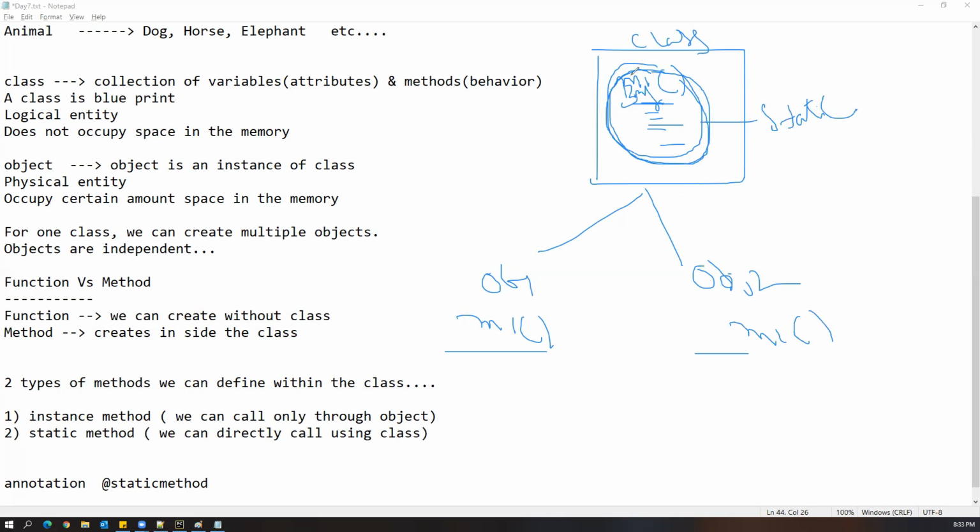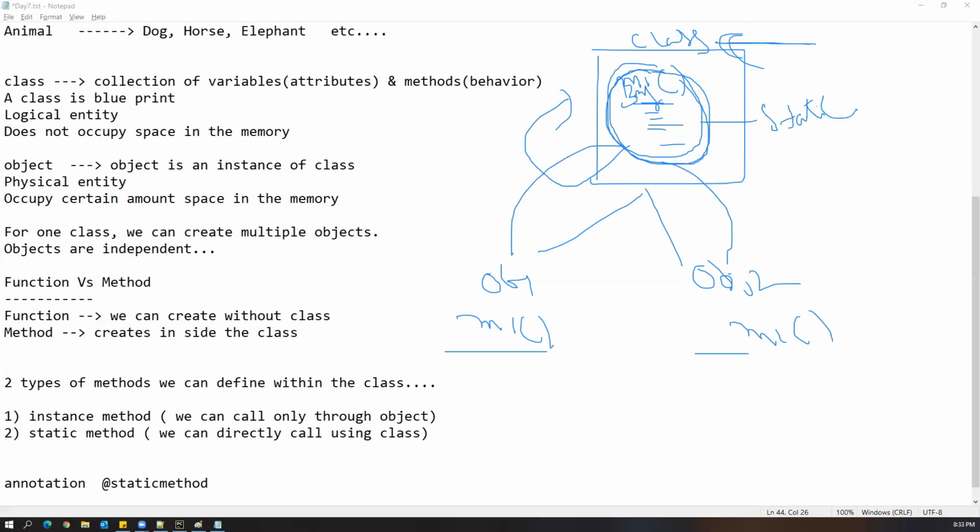And this static method actually belongs to the class only. But as soon as you create an object, it also belongs to the object. So if you want to access this method, you can directly access it through the class. Through an object also we can access it, but it is not necessary here. We can access this method directly using the class.